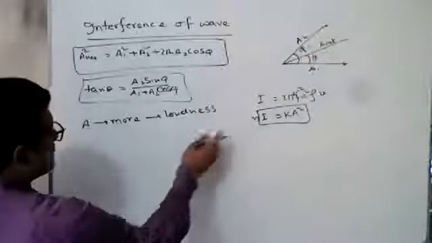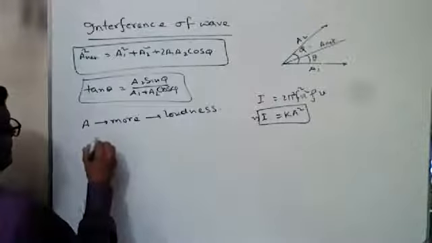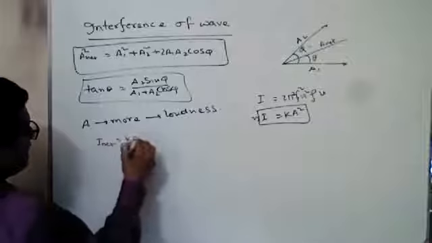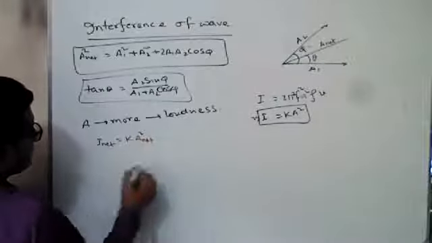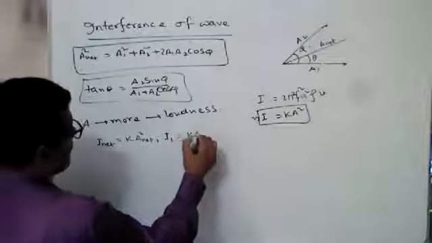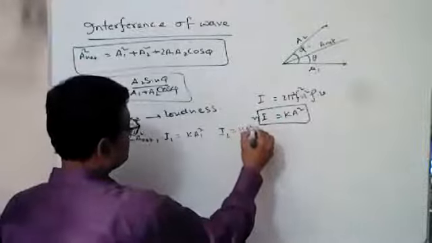From this we can say I net equals k A net square, I1 equals k A1 square, I2 equals k A2 square.